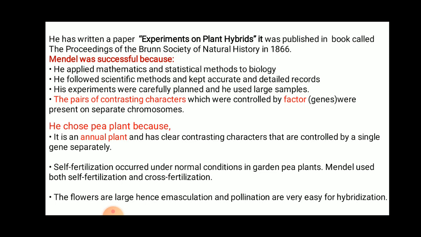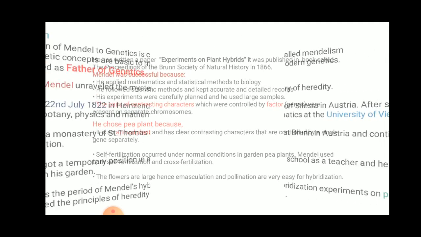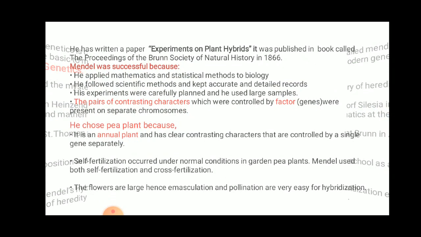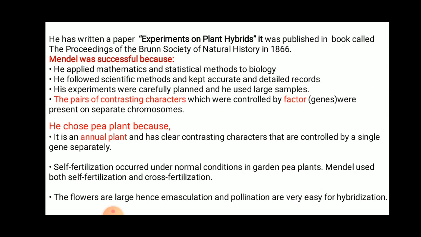So it will be asked for 3 marks. If it is asked for 3 marks, you write any 3 points. Okay, it is enough for 2 marks also, very very important, as well as for 3 marks. The next one: why did Mendel choose the pea plant? Since it is an annual plant and has clear contrasting characters that are controlled by a single gene separately.